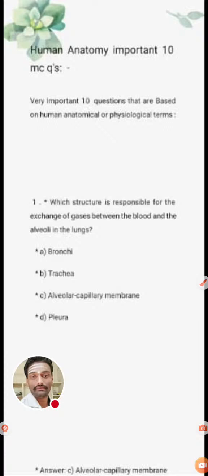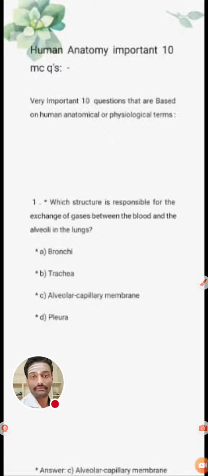Yes, the correct answer is option C, alveolar capillary membrane. In the lower respiratory system, we see the bronchioles and their branches: primary, secondary and tertiary bronchioles.